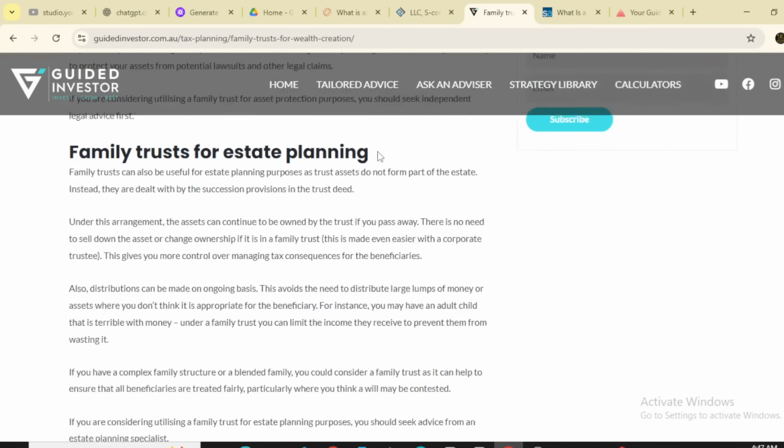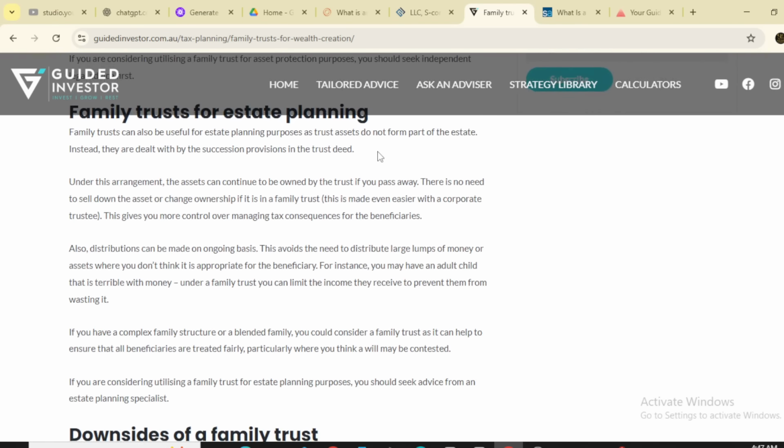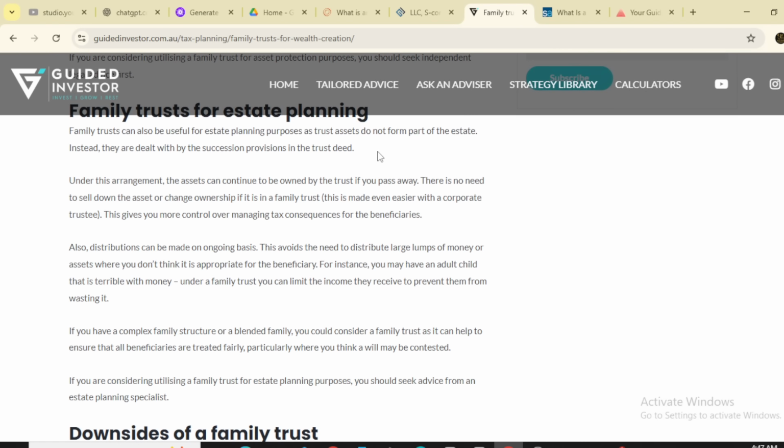So the family trust can also be useful for estate planning purposes, as the trust assets do not form part of the estate. Instead, they are dealt with by the succession provisions in the trust deeds. Under this arrangement, the assets can continue to be owned by the trust.